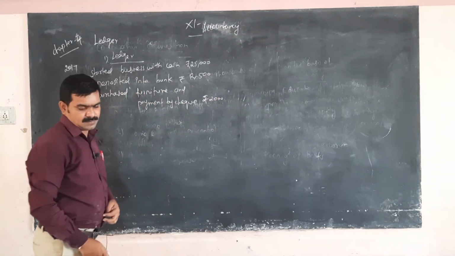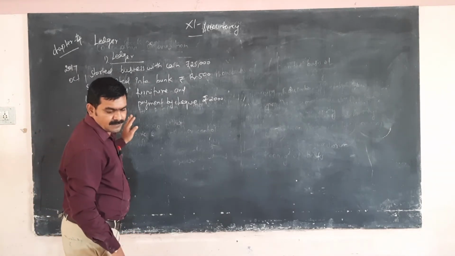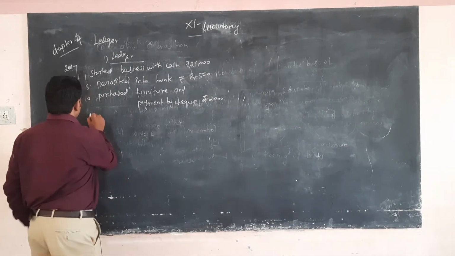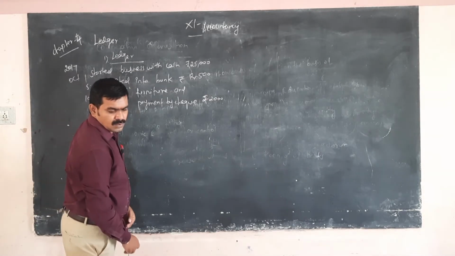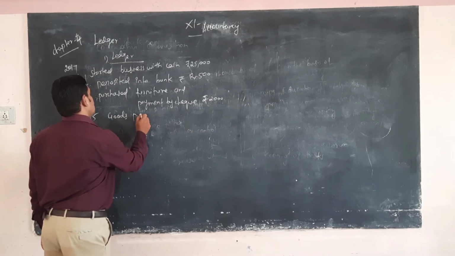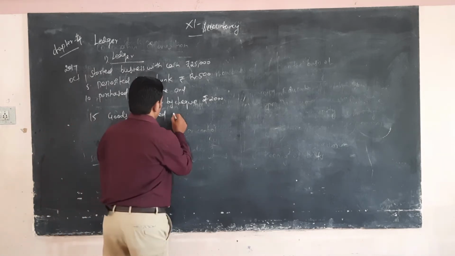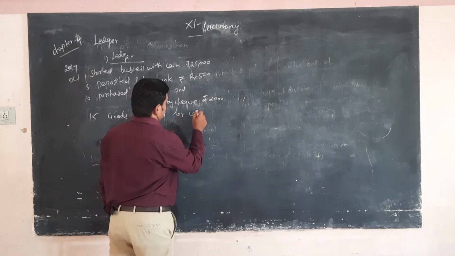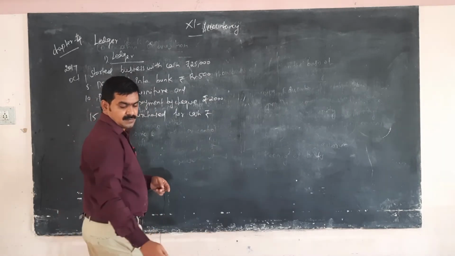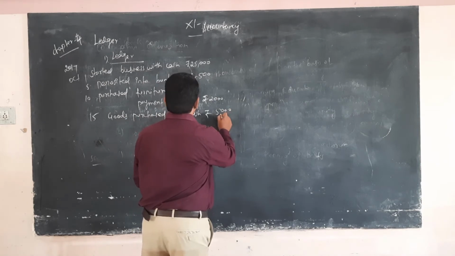Next, the 15th, goods purchased for cash, rupees 5,000.